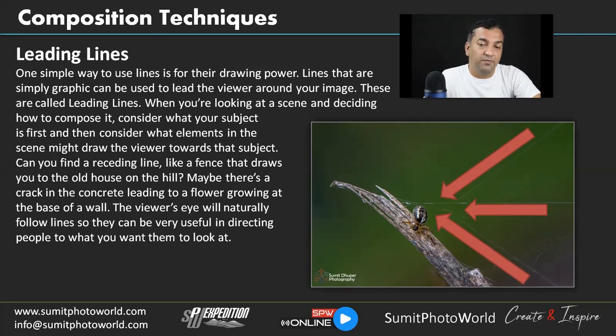If we see this image, every time we want to avoid the spider, it's not possible because all the lines lead to the spider. That's how we can control the viewer's eye using leading lines. Just imagine that these lines are not there. If the web lines were not there, just a stem and the spider, we would have a very big empty space here. We call it negative space, and it works for some time, but for this frame, leading lines help add more interest.